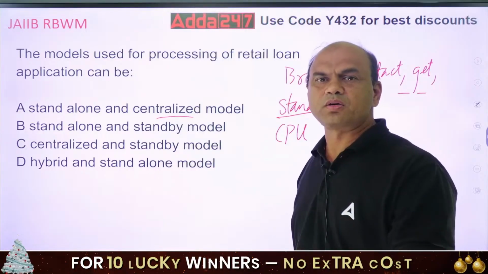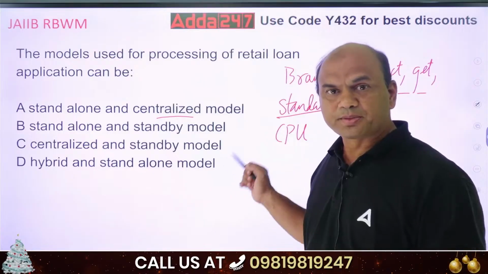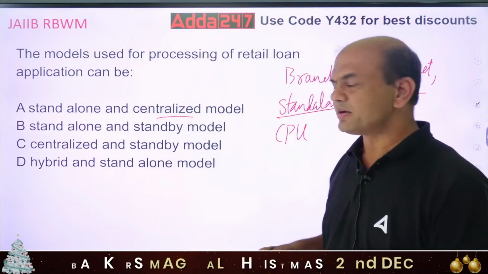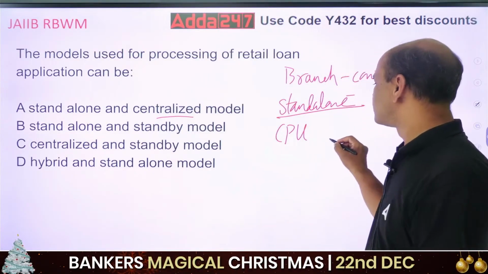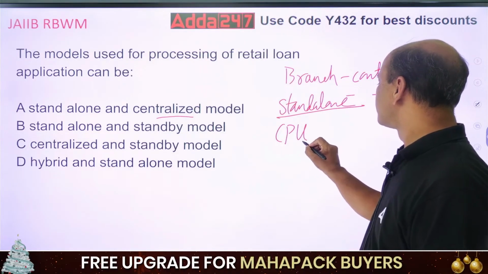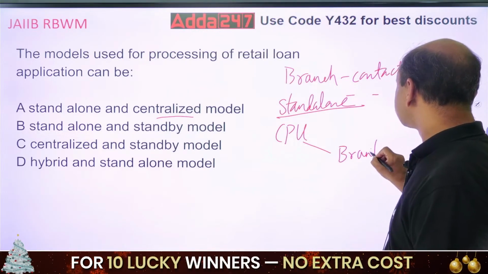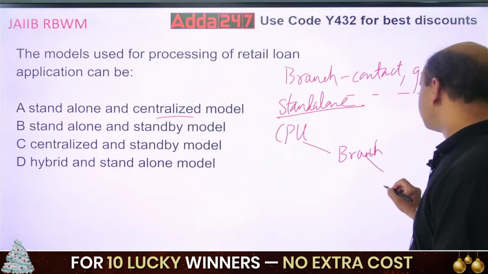Customer used to submit a document, branch used to process it, do everything. But in CPU, the things are different. There is a CPU, centralized processing unit, and then there is a branch, and then there is customer.